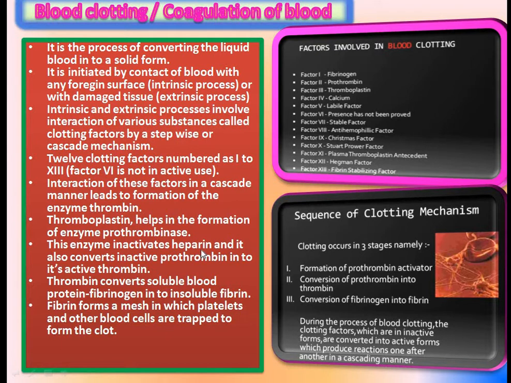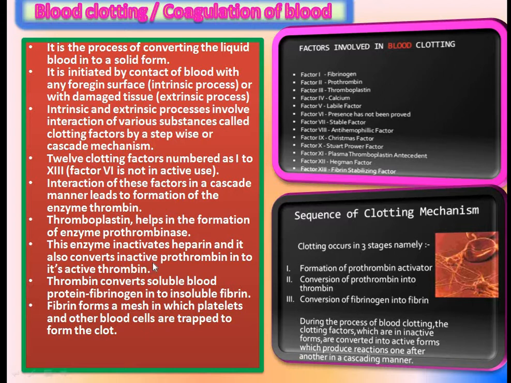Heparin is an anticoagulant substance. That means in the presence of heparin, the blood cannot clot. Hence, this enzyme inactivates the heparin, and it also converts inactive prothrombin into its active form, thrombin.